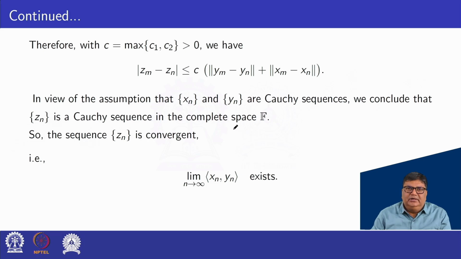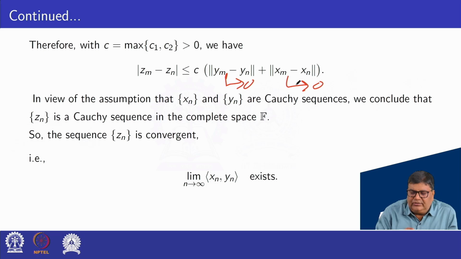That is, this tends to 0, this also tends to 0, so that mod of Zm minus Zn tends to 0. So the sequence Zn is convergent. That is, the limit as n tends to infinity of the inner product of xn, yn exists.